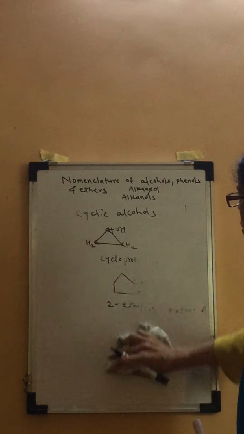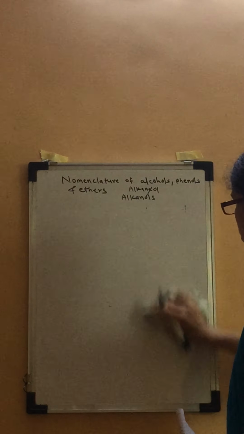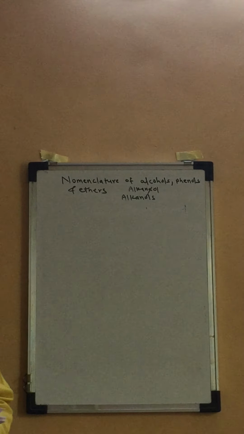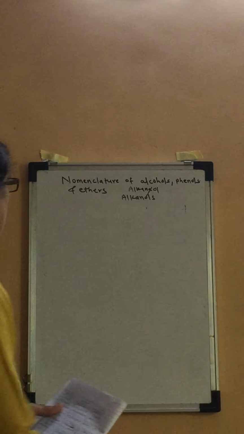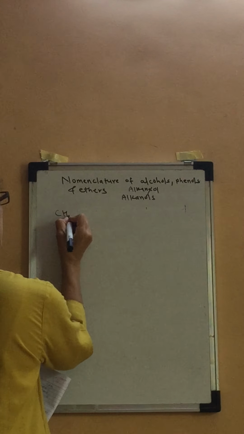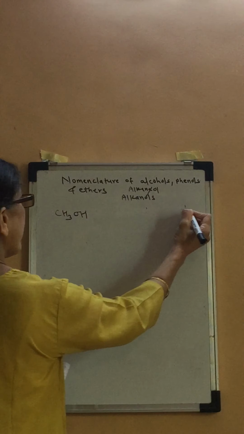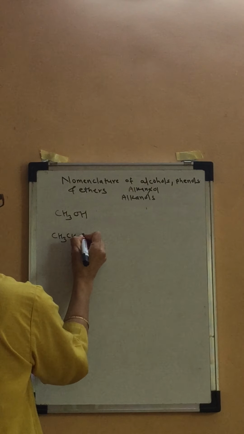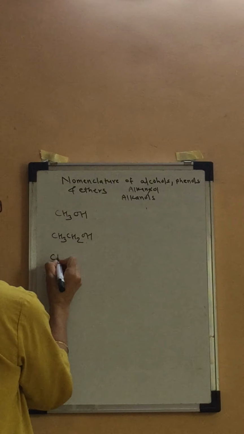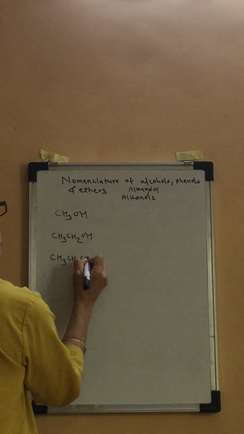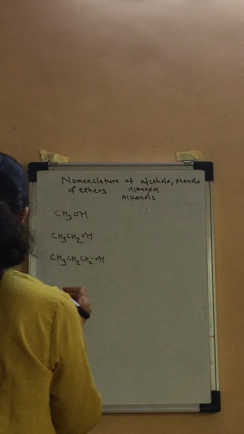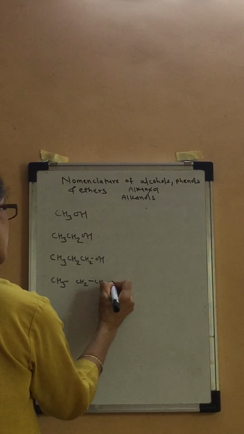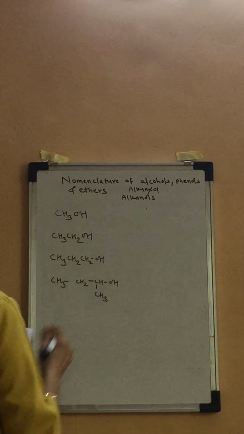Cyclic compounds. And what are we going to do now? I will give you some examples which are given in your textbook, and you are going to write down common names and IUPAC names for those compounds. First of all, I will write the first 5 compounds. CH3OH, common name and IUPAC name. Second is CH3CH2OH. Then CH3CH2CH2OH. Then CH3CH2CHOHCH3.